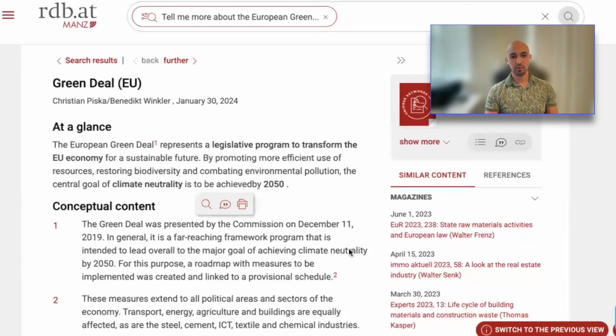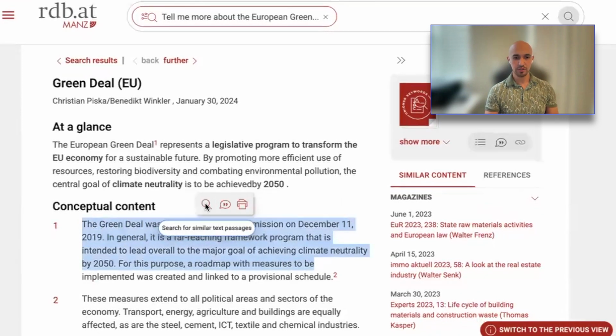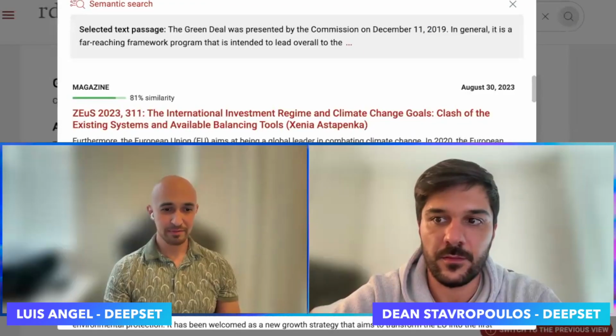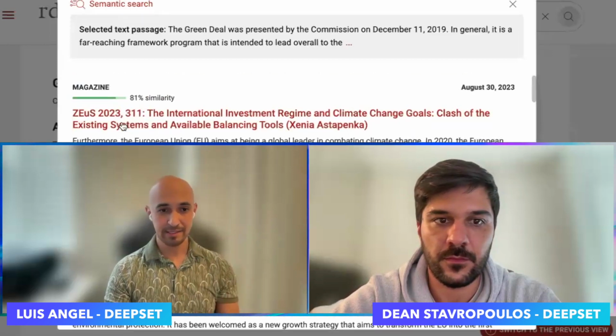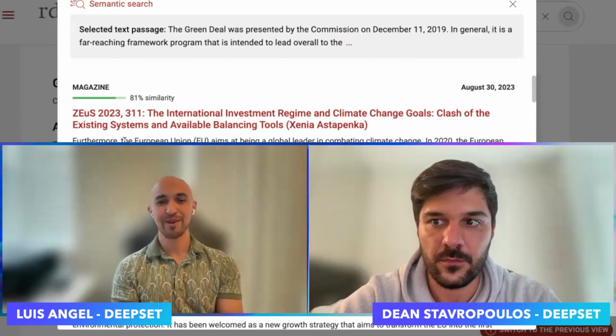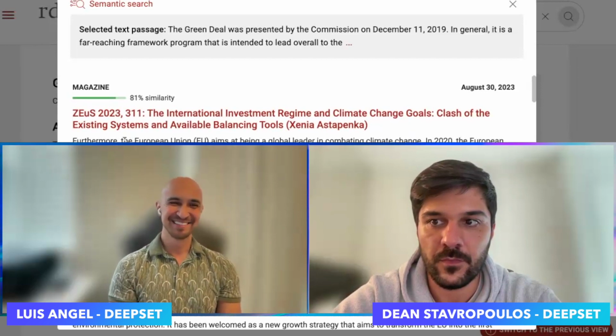Got it. Okay. I like one of the features that we have here where we helped Moz create this, where if we just highlight a portion of the text, we can also search other documents that are similar to that. So we have some examples of those documents that it pulled up from the highlighted text. This is an amazing feature. Now, Dean, how can I, as a non-tech person, create something like this?